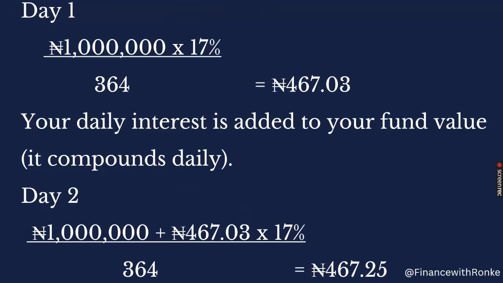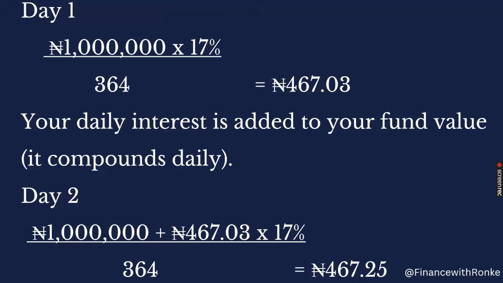So let's assume for day one, you invested on January 1st at 17%. You say 1 million naira times the 17%, then divided, because the 17% is per annum, which means you are going to be paid that 17% for the period of 1 year, and we have 364 days in this year.